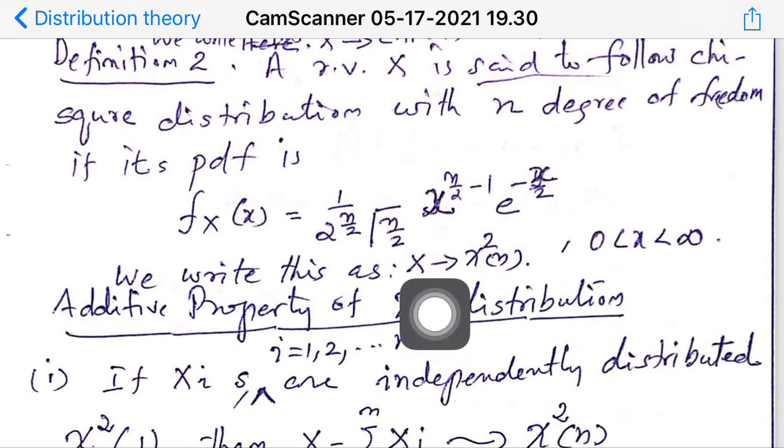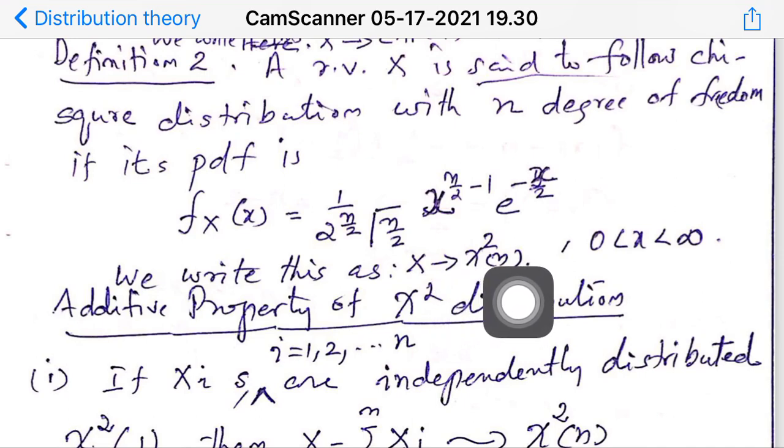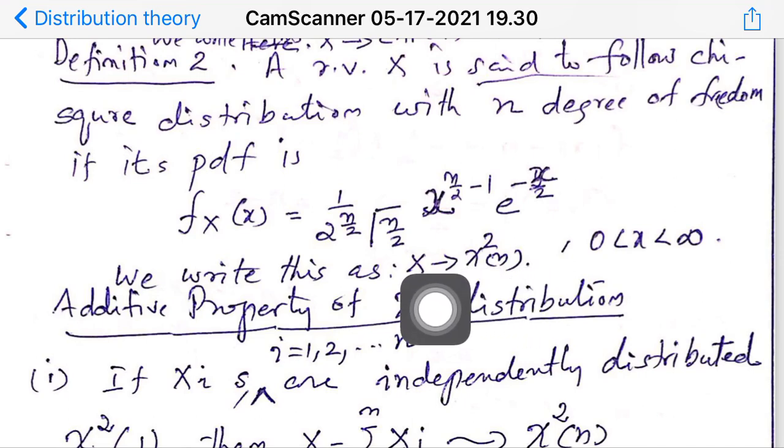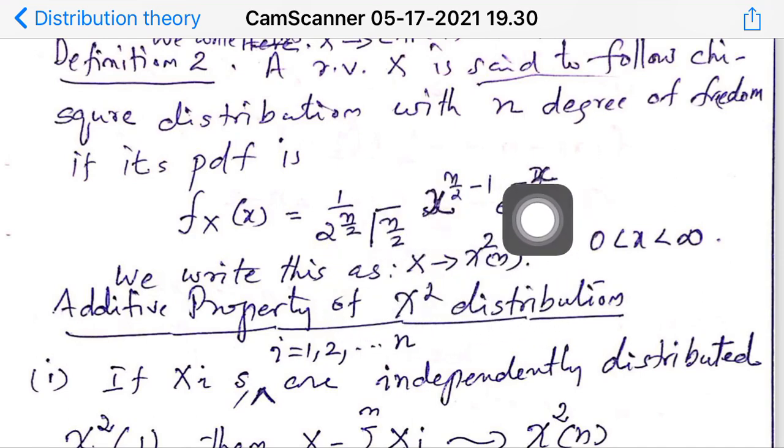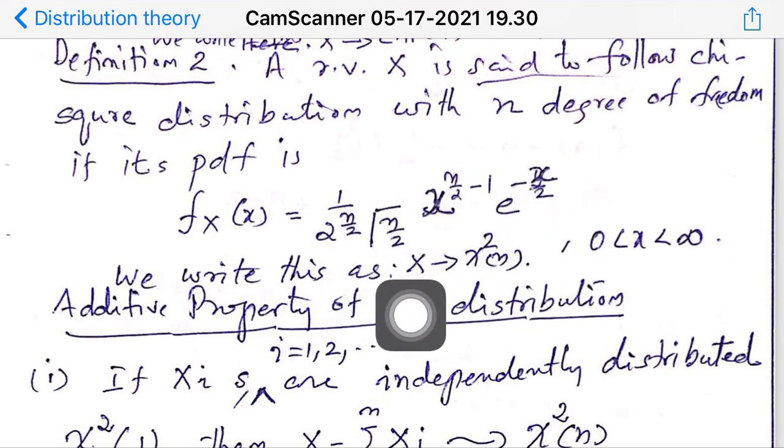As a notation, we write X follows chi-square distribution with degrees of freedom n, so X arrow chi-square of n. Chi-square of n means chi-square distribution with n degrees of freedom. It is one of the notations; many notations are there, but I am not going into that.